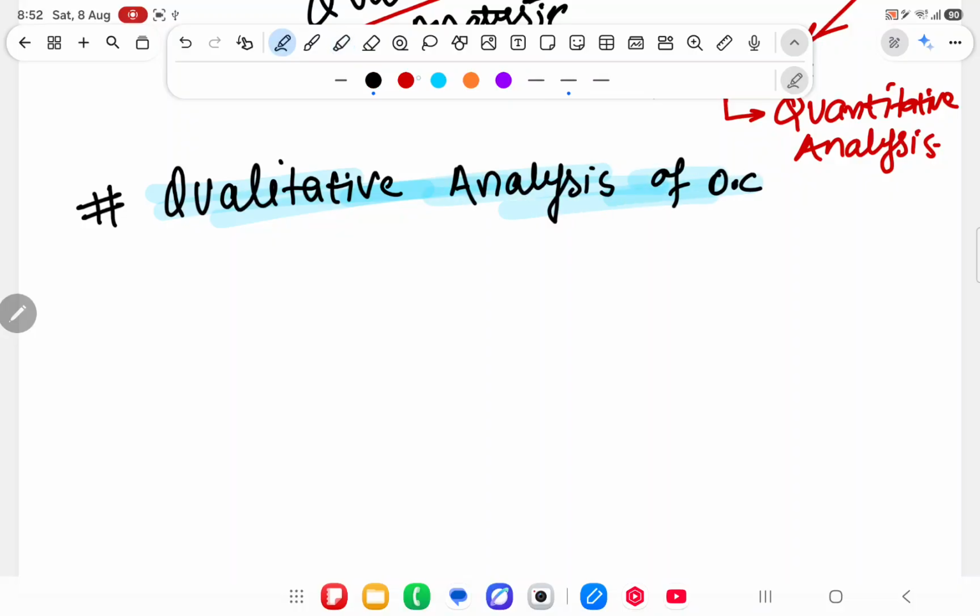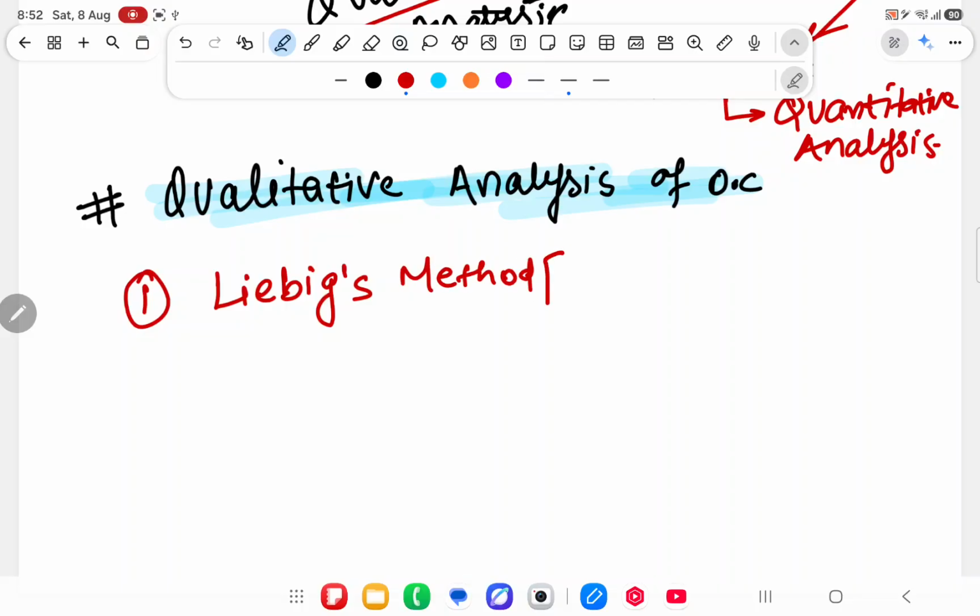For the qualitative analysis, the first scientist gave his method. That scientist's name is Liebig, and it is called Liebig's method, and he gave the test of carbon and hydrogen.